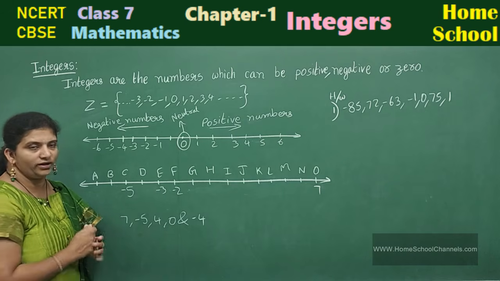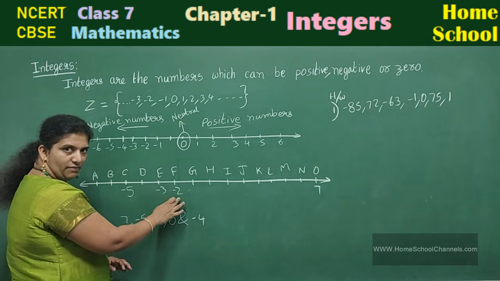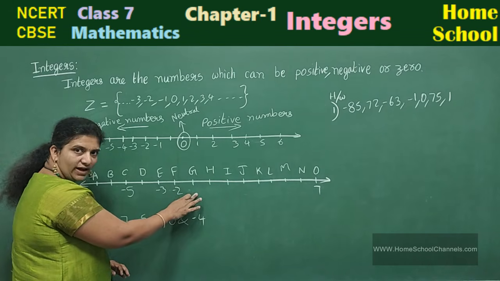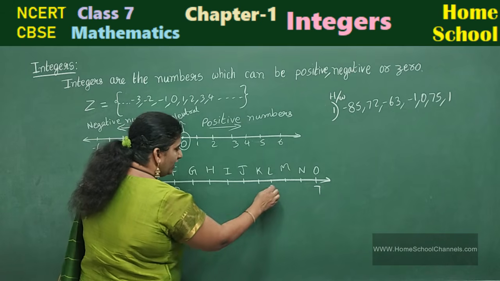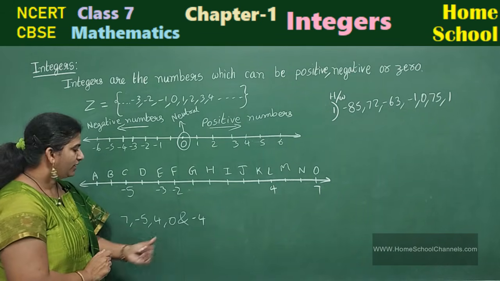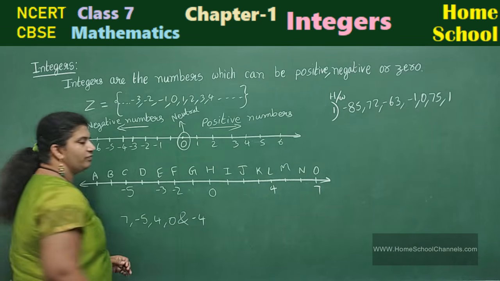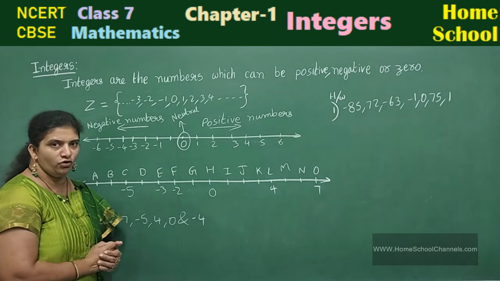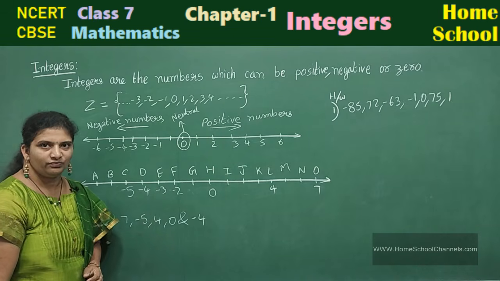Next, 4. 4 is a positive number. You get this side. Count from here. Minus 2, right? Minus 1, 0, 1, 2, 3, 4. At letter L, you get number 4. Next one, 0. Minus 1, 0. Then what about minus 4? After minus 3, you get here minus 4.